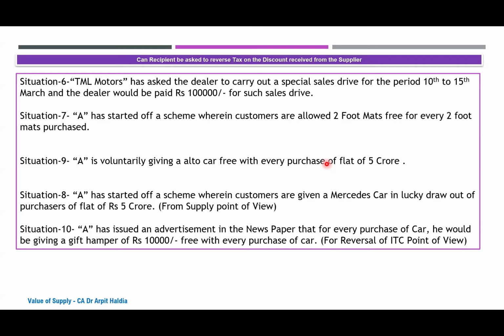Then that means they have put a value for the car also, but they have bundled it. I was looking at it as a marketing strategy, but with this condition, it will create a mix-up. If you market it unconditionally, saying you will be given an Alto free, then Circular 92 will not be applicable, is my view. Got it.